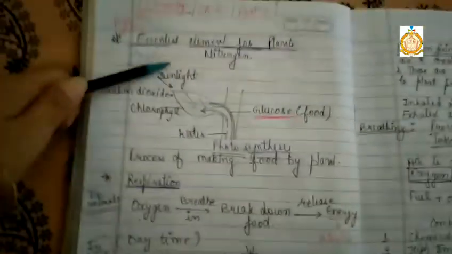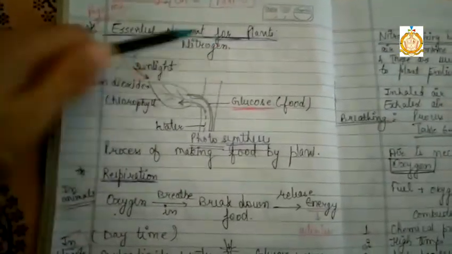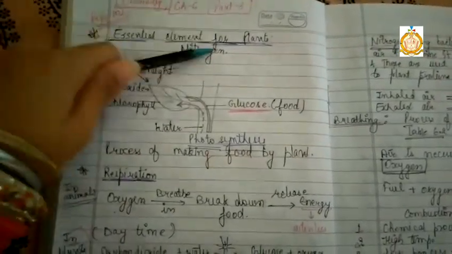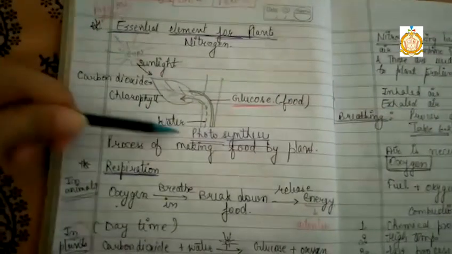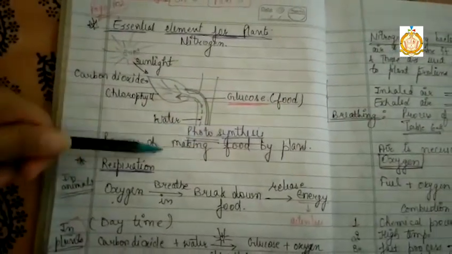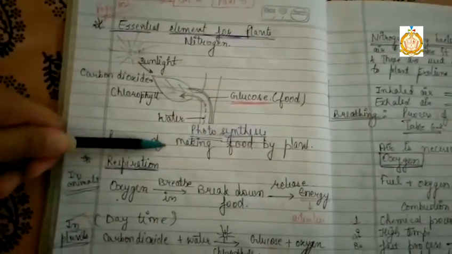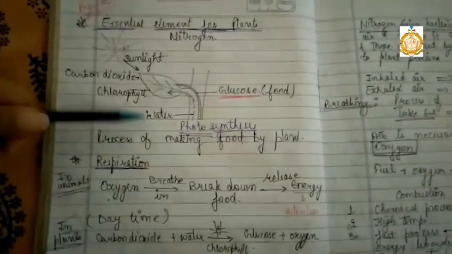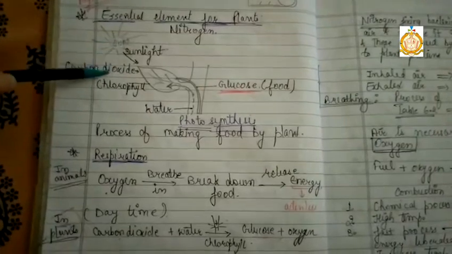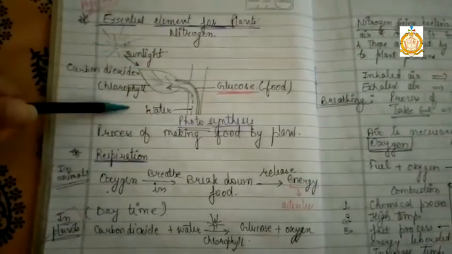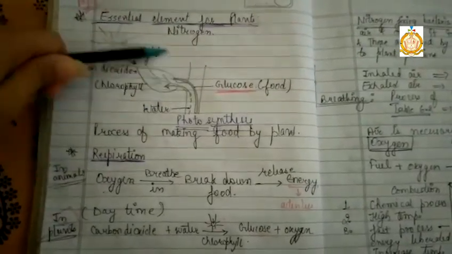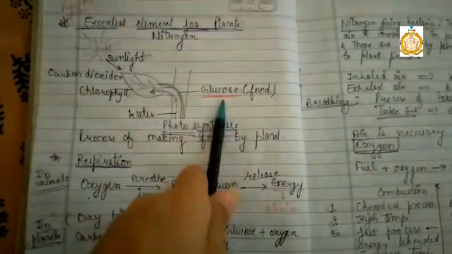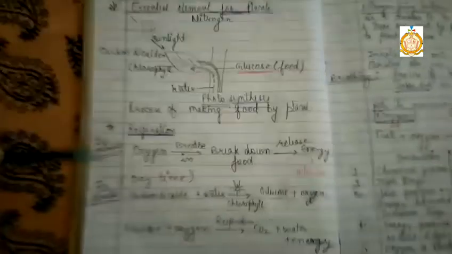The next one is the essential element for plants. Nitrogen is the essential element for plants. Now we will study the process of photosynthesis, that is the process of making food by plants. For the making of food, plants require carbon dioxide, sunlight, chlorophyll and water. By all these things, plants form their food, that is glucose.